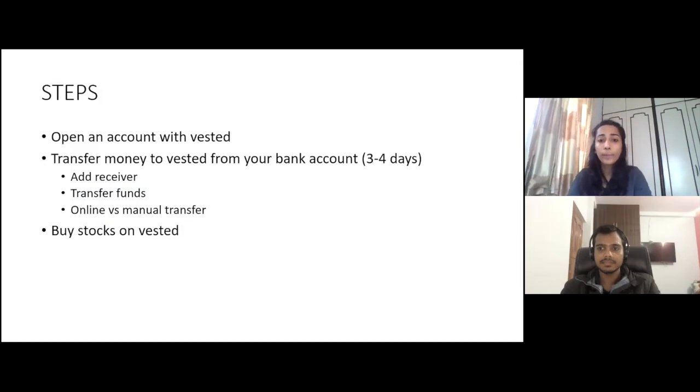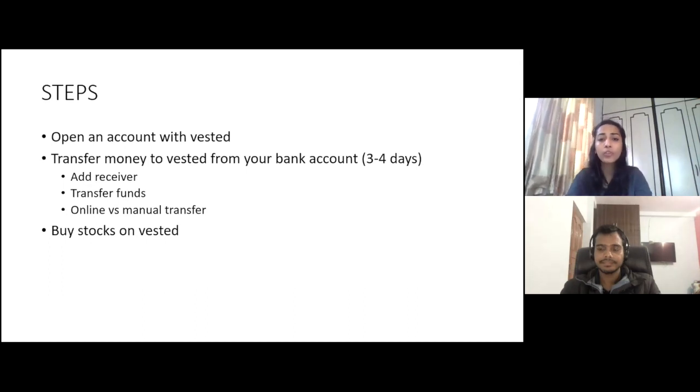So there are three basic steps involved in opening an account and investing with Vested. The first one is just open your account, that is sign up, fill in your details, do the KYC form details which are there, complete your KYC and open an account with Vested.